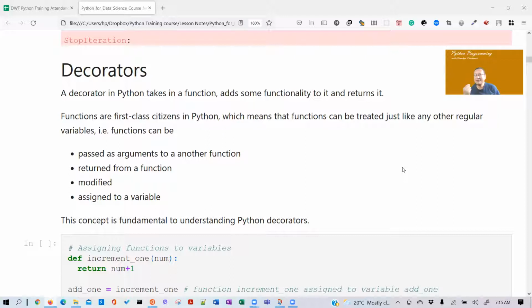So I want to hear from you again. What is an iterator? What is its defining feature?